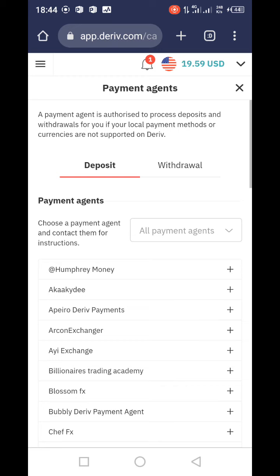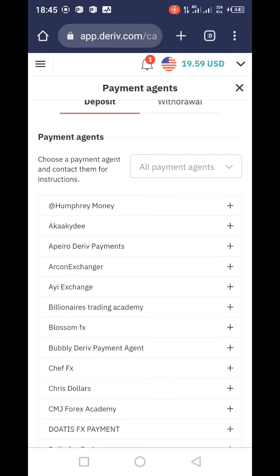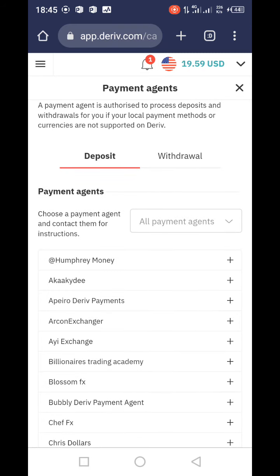What you need to understand is that when you do not have dollars in your dollar account, where it is reflecting on top, you must go on cashier and transfer. If your dollars are in MT5, you can go on cashier, then you transfer them, and they come to this dollar. Now as you can see here, there's deposit, so you can choose payment agents. There's deposit, there's also withdraw. Now we are on deposit.